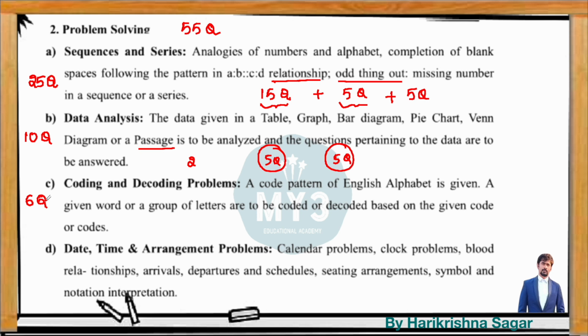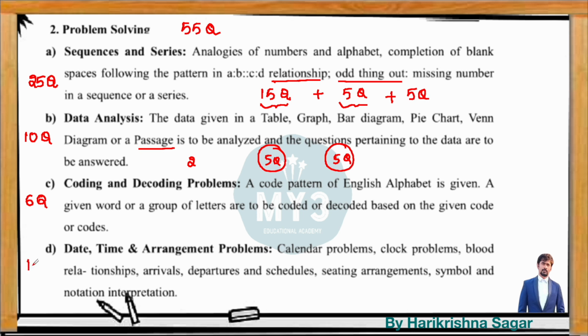So 6 questions are given from coding and decoding. In APICET, instead of giving passage based questions, in 2023 they gave only individual questions. As I told you, in TSICET you have passage based questions. It's a repeated model. Without giving passage based questions, they won't touch coding and decoding. And even the weightage of coding and decoding in TSICET is 10 questions. But when it comes to APICET, there were only 6 questions given last year, and they gave 2 individual questions.